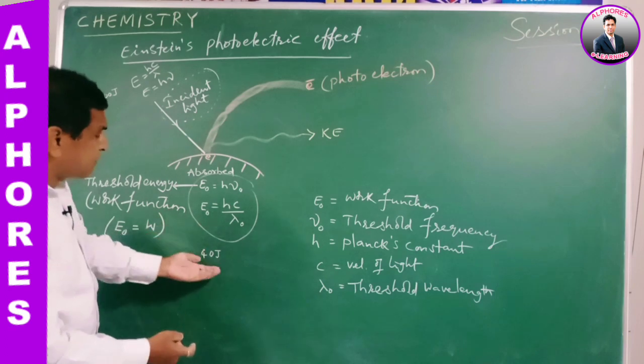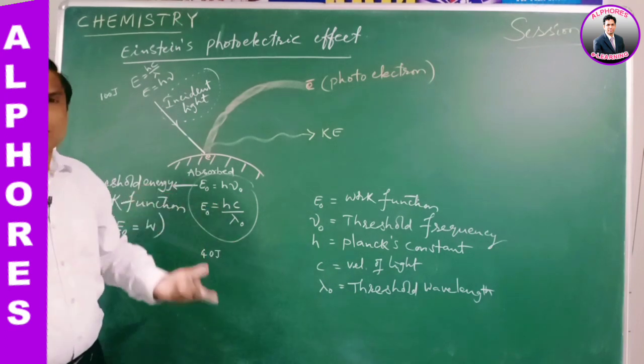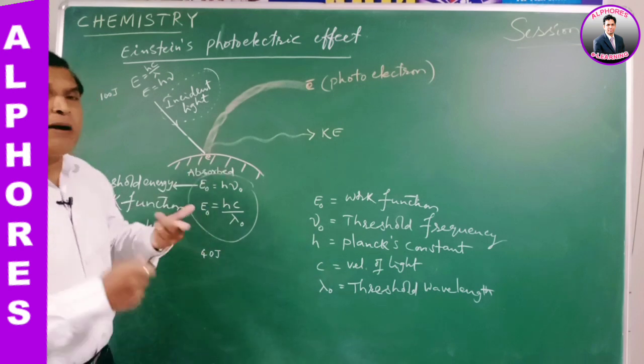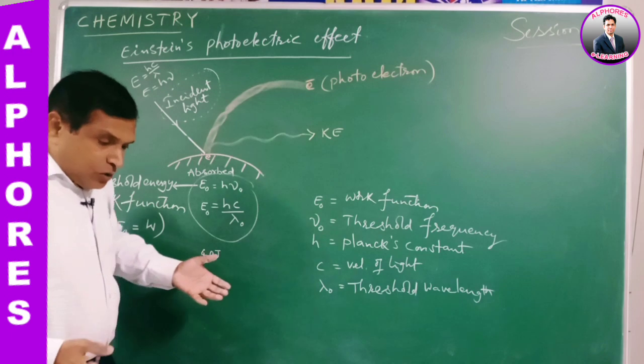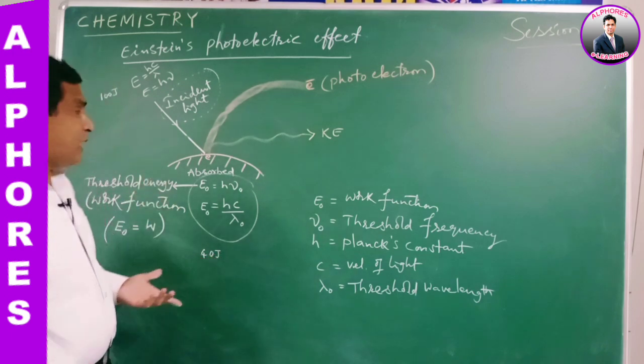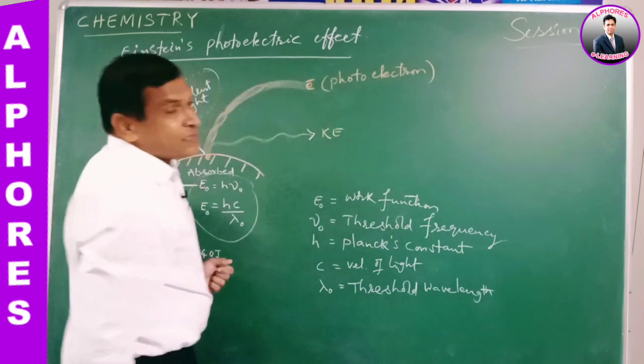Why is it absorbing some energy? To be relieved from the attractive force, because it is bound to the surface. It's not free, it is bound to the surface. So this much energy is absorbed to get relieved from the attractive forces. Then the free electron is ejected from the metal surface.